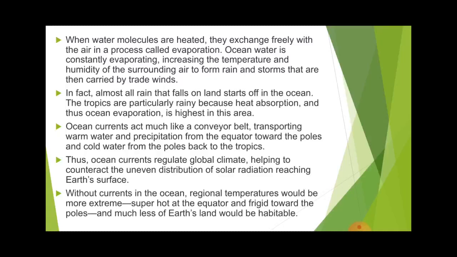The water vapor created from the water molecules of the ocean is carried by the winds to the land areas where it can rain. In fact, almost all rain that falls on the land starts off in the ocean. So because of the ocean only, the land areas get the rain. The tropics are particularly rainy because of heat absorption, and thus ocean evaporation is the highest in this area.